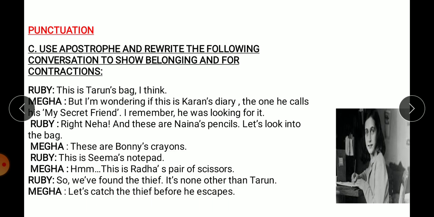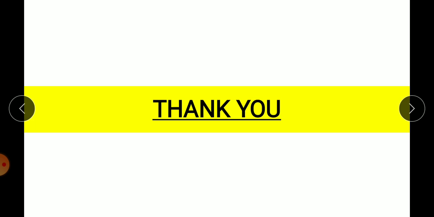So whenever there is belongingness, we will use apostrophe, and sometimes in words like let us, we have, or I am, we are using contractions, right? So these exercises, children, you have to do in your literature book only. Thank you.